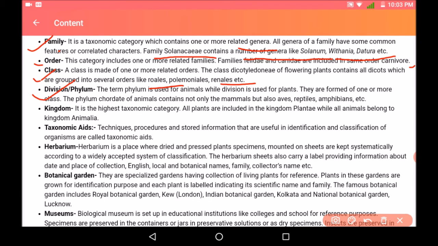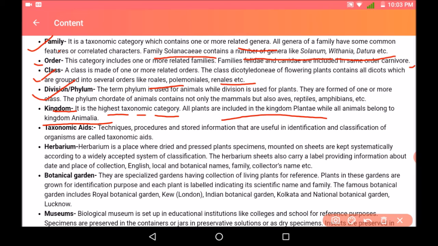The term phylum is used for animals while division is used in the case of plants. They are formed of one or more classes. The phylum Chordata of animals contains not only the mammals but also aves, reptiles, etc. Kingdom is the highest taxonomic category. All the plants are included in the kingdom Plantae, while animals belong to a different kingdom, that is Animalia. So on all the plants in the world are grouped under Plantae, and all animals are grouped under Animalia.